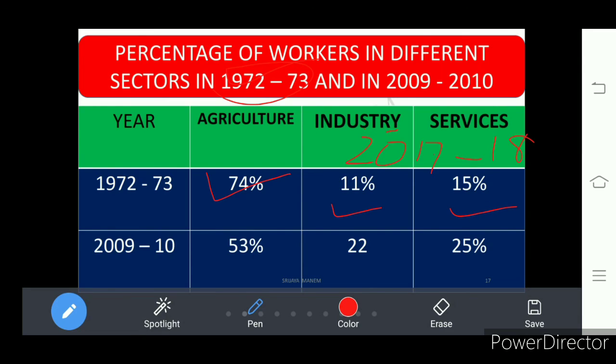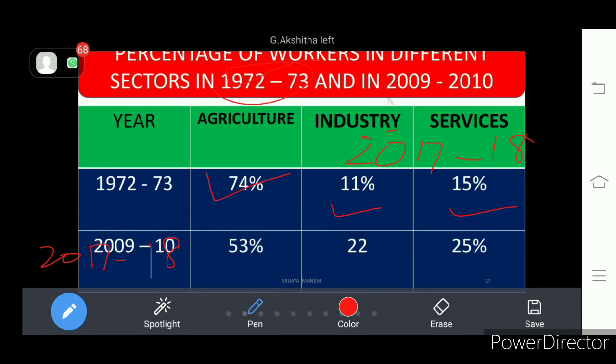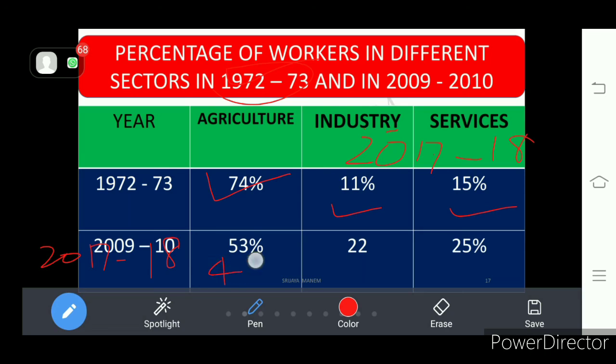Moving to 2017 to 2018, which is the updated one, here it is 44 percent of employment we find in agriculture, 25 percent in industries, and 31 percent in services.